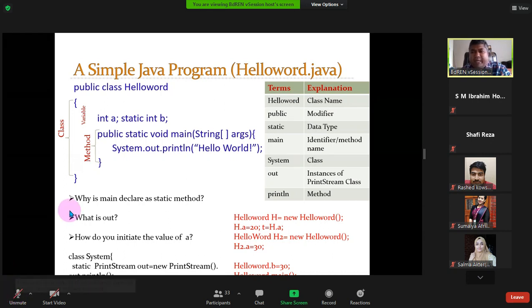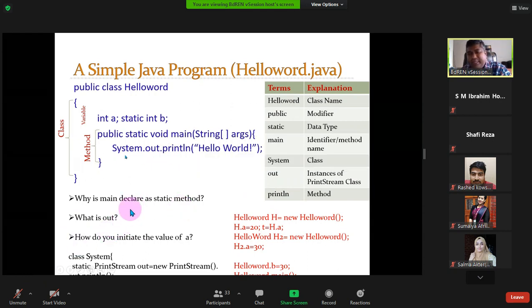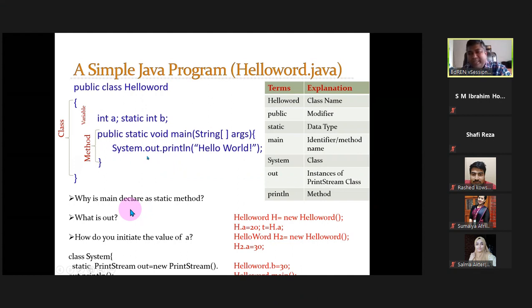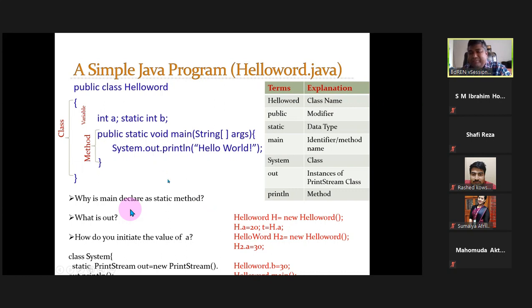It is not a part. It is an object of PrintStream, a static object of PrintStream inside the System class. That's why we don't need to create the out object in the System class. We just call the out object because it is a static object. PrintStream is a class, and the PrintStream instance is called out. It is not a part of PrintStream, it is an instance of PrintStream. That's why we call out.println, and because it is static, we can call it directly with the System class.